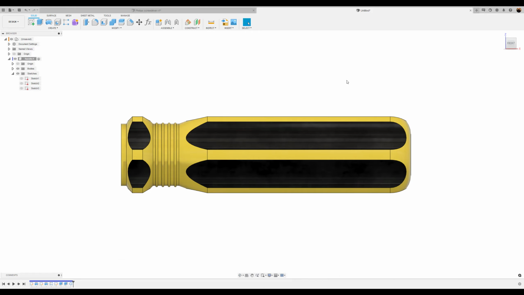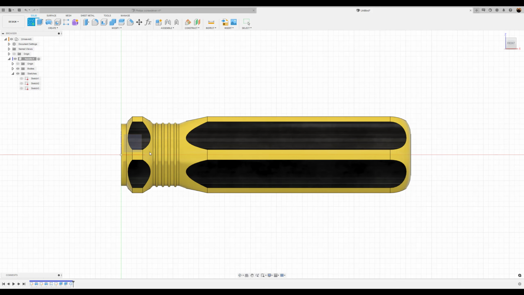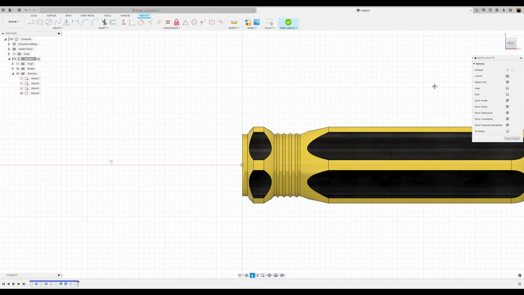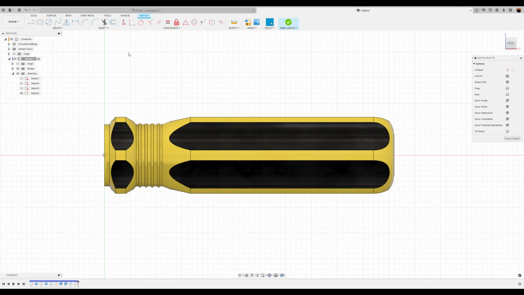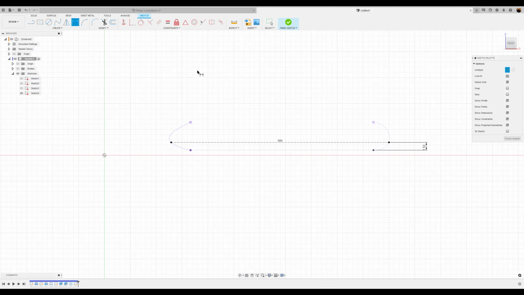Okay. What we're going to do now is create a sketch on the front plane. We're going to add some text. First things first, we're going to create a construction line about right here. We're going to go ahead and turn off this body so we can see what we're doing. But first, let's dimension it. From here to here, we're going to make that about 1.5 millimeters. And then we'll turn the body off so we can see the letters.